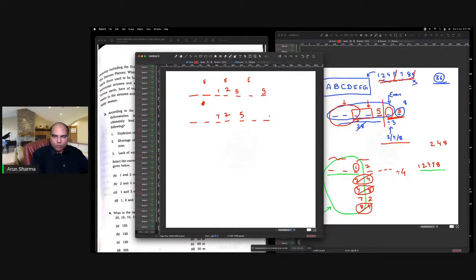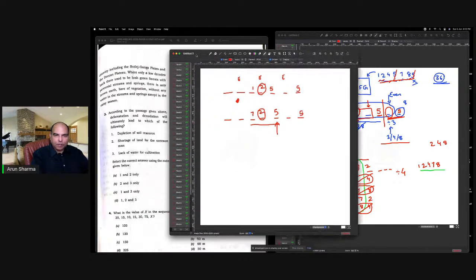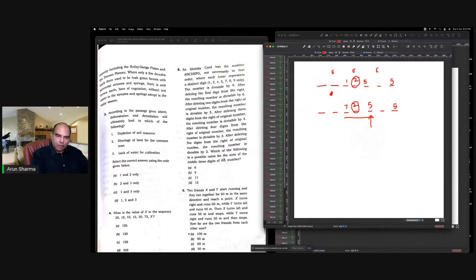So whatever I do, what is clear is 2 is fixed in this place, and 5. And the focus in this question is to find the sum of the middle 3 digits, because that's what they're asking me. Which of the following is the possible value for the sum of the middle 3 digits of the number? So possible value पूछा है. That means that there's no resolution to this solution, right? यहाँ possible value 8 आ रहा है, यहाँ possible value 14 आ रहा है. So 2 possibilities में exist कर रहा है. तो option A इसका आंसर होगा.